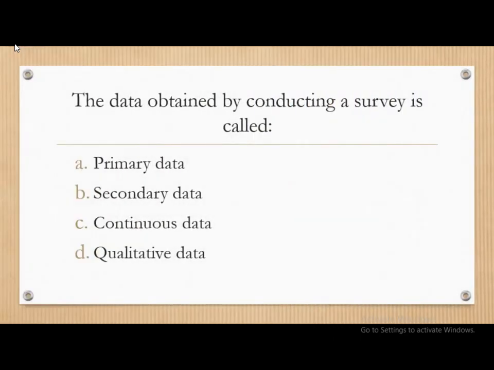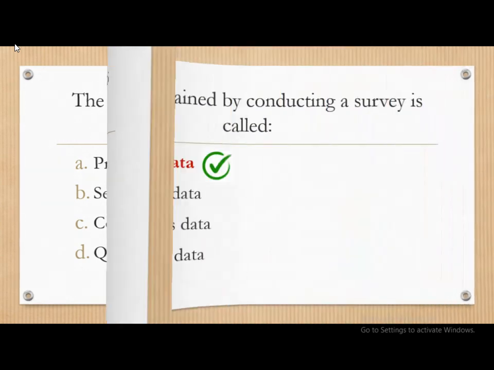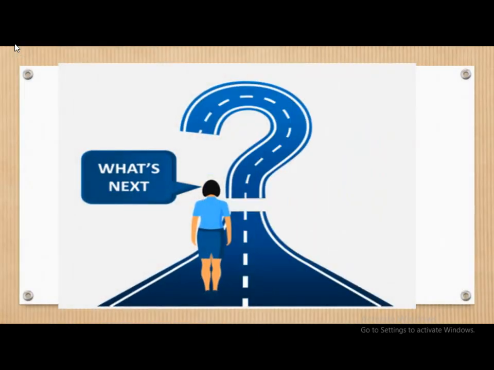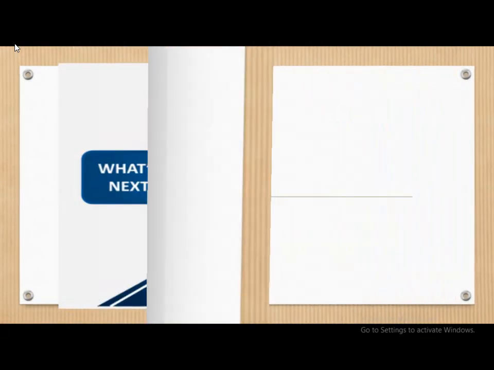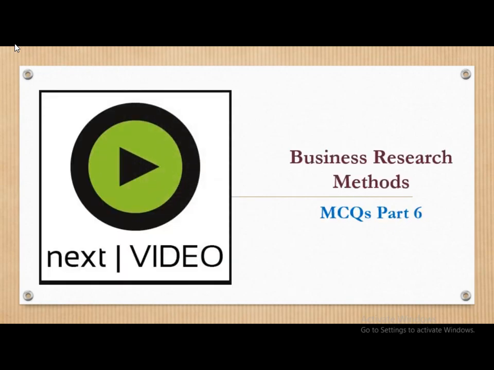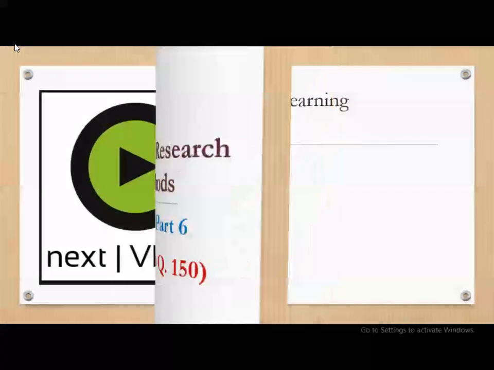The data obtained by conducting a survey is called as primary data, secondary data, continuous data, or qualitative data. So very simple question. So data obtained by conducting a survey is primary data. Next question. What is next? In my next video, we will understand business research methods MCQs part number 6, where we will try to solve the questions 126 to 150.